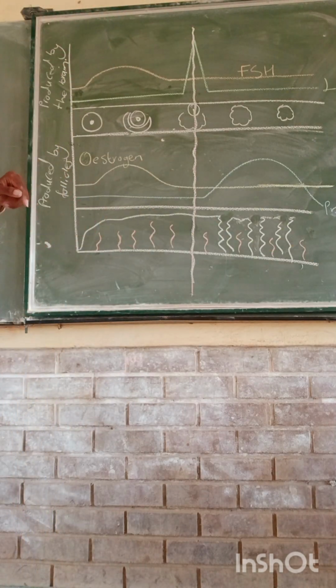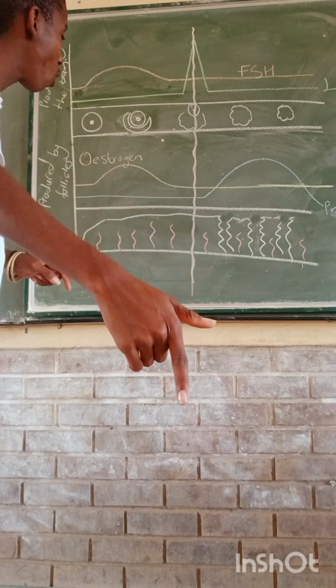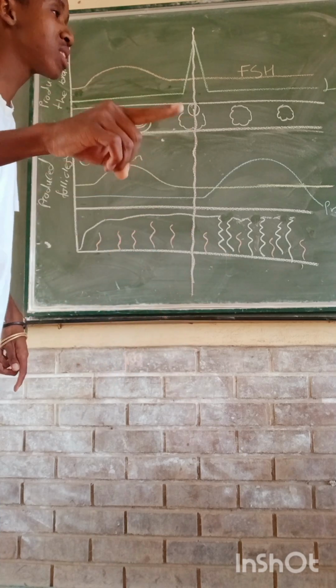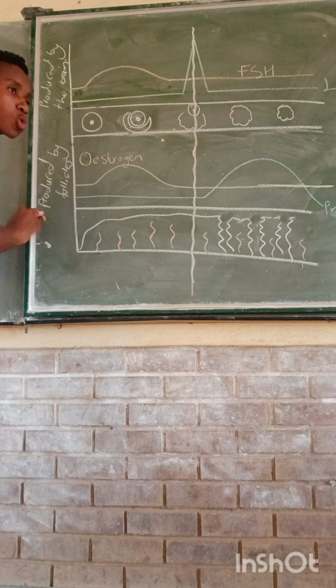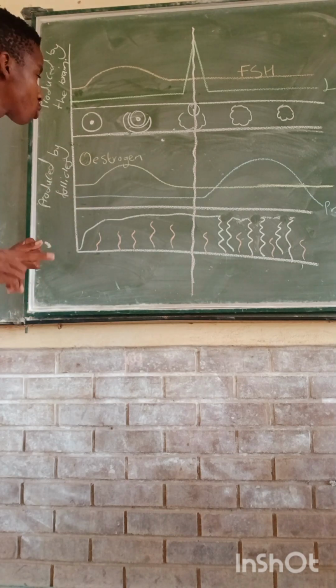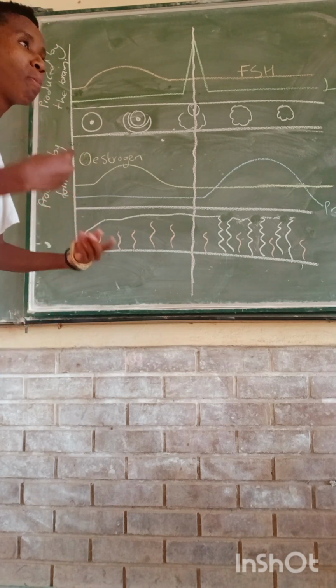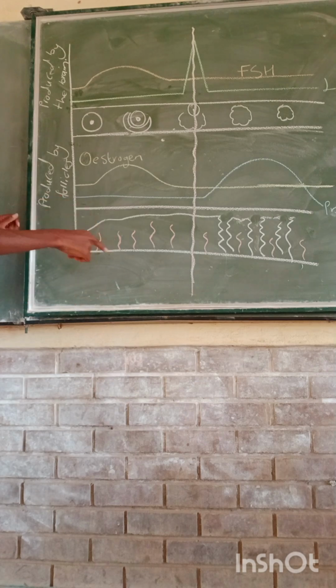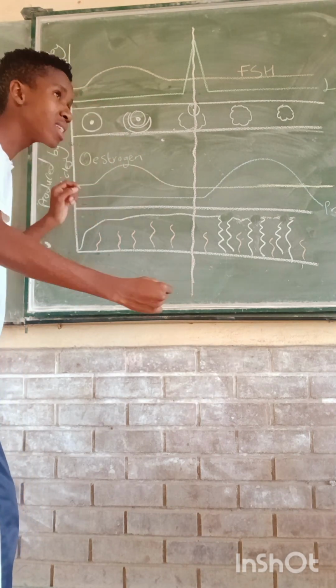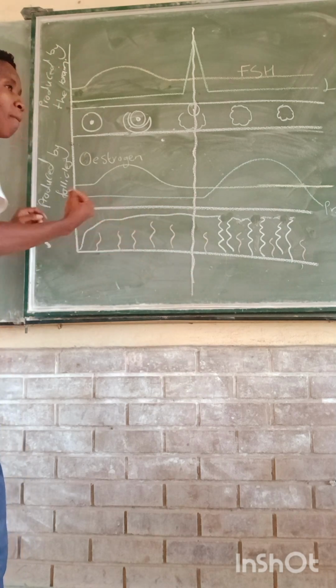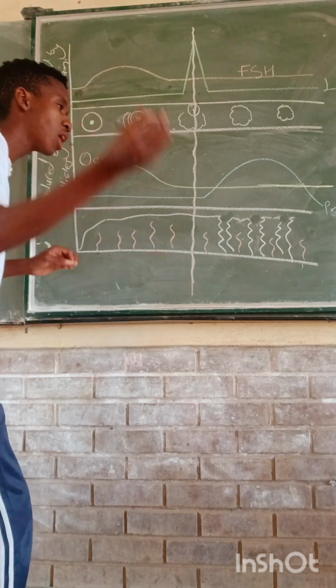Then afterwards, there are hormones which are what? There are hormones that are secreted by what? By the follicles. For example, we have the first one as estrogen. The main purpose of estrogen is to do what? To prepare the body for pregnancy. Remember, the possibility of pregnancy occurs after the ovulation, meaning it has to do its own function before ovulation.